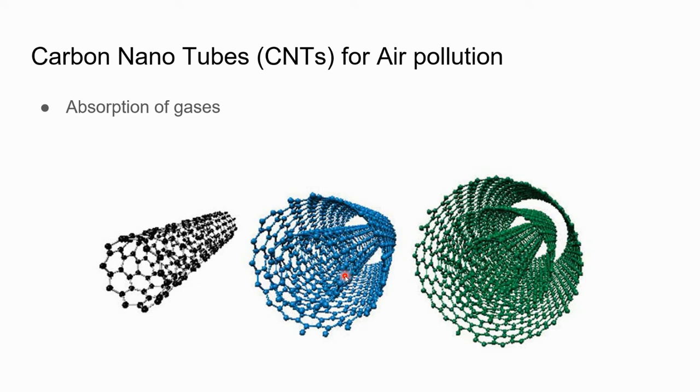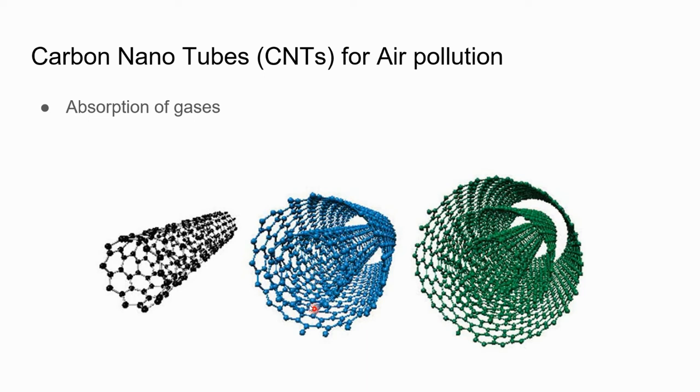So this unique structure of the carbon nanotube, the electronic environment it has, and also the surface functional groups, because of the chiral carbon, make them most widely used to control carbon emission. They can trap various gases because of the functional groups and the unique structure. The use of carbon nanotubes for removal of gases can be a solution for air pollution.